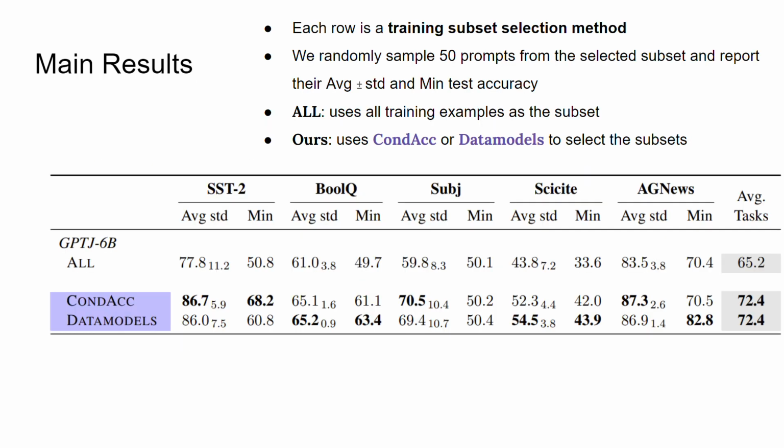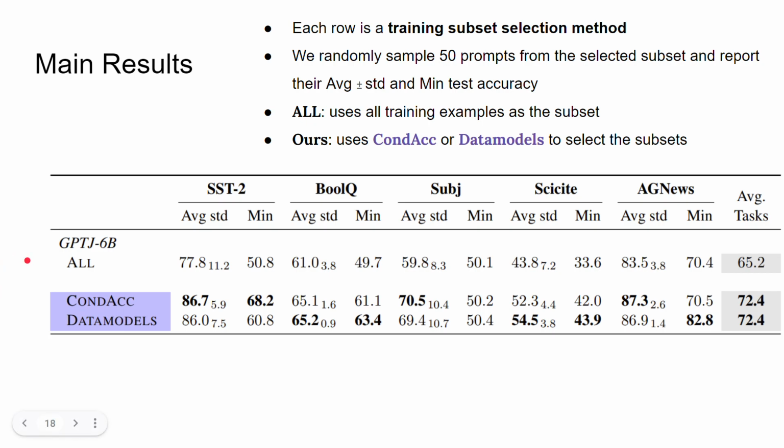This is our main results table. We evaluate on 5 classification tasks. Each row is a training subset selection method. To evaluate how good a training subset is, we sample 50 prompts from the subset and report the average and worst case accuracy over these 50 prompts.